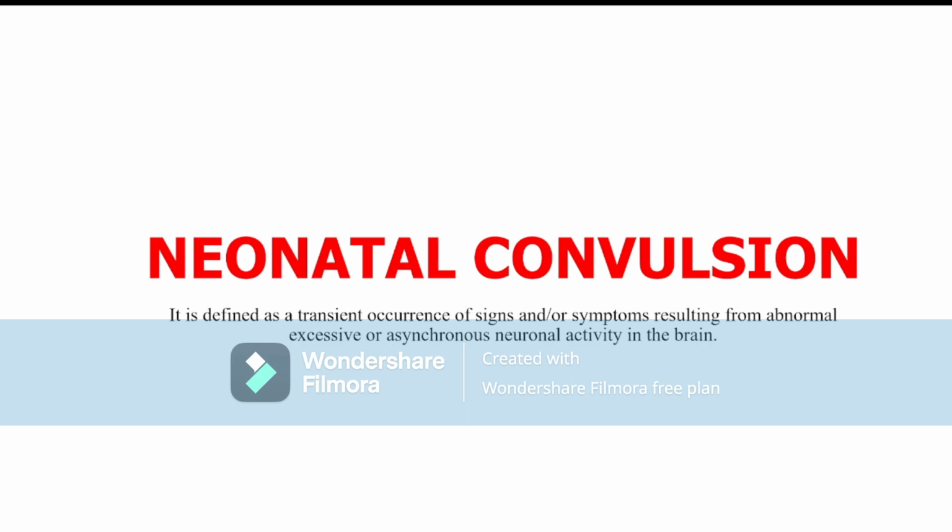Now let us continue with neonatal convulsion. What is neonatal convulsion? The definition of neonatal convulsion is a transient occurrence of signs or symptoms resulting from abnormal, excessive, or asynchronous neurological activity in the brain. That means if there is asynchronous or excessive neurological activity in the brain, then there are some signs and symptoms present in the neonates, which cause neonatal convulsion.